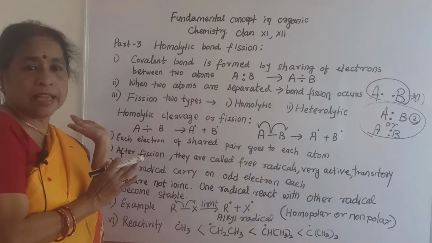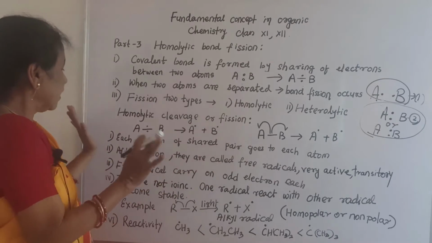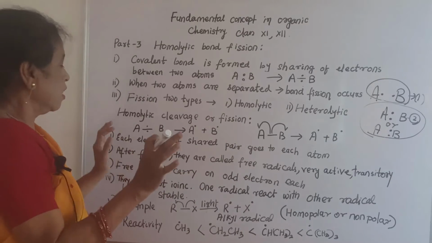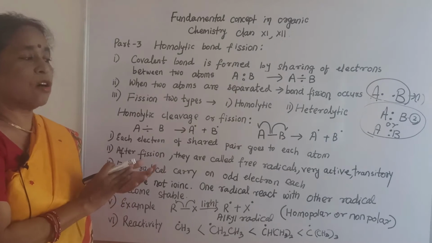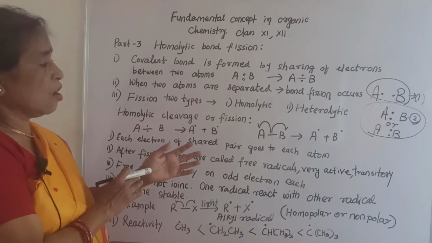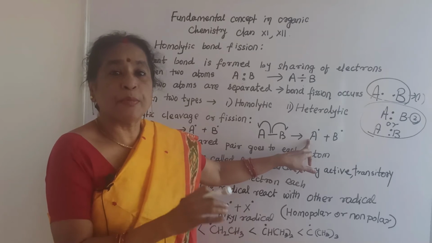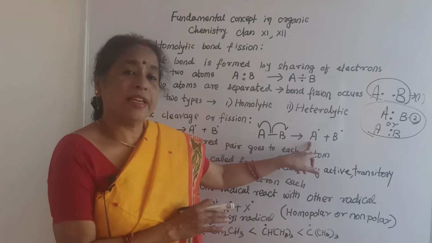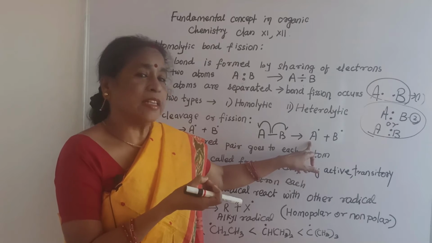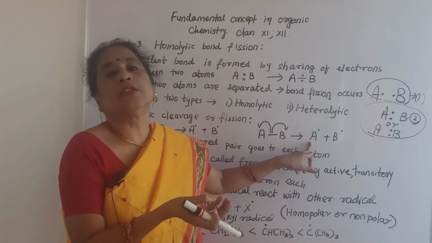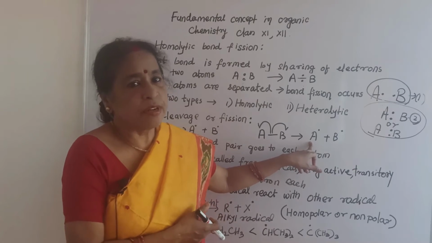This side A and that side B, it is separated by 1 electron each. After fission, they are called free radicals. They are very active and transitory, also temporary. And since they are very active, they find other free radicals to combine with and give a stable compound.